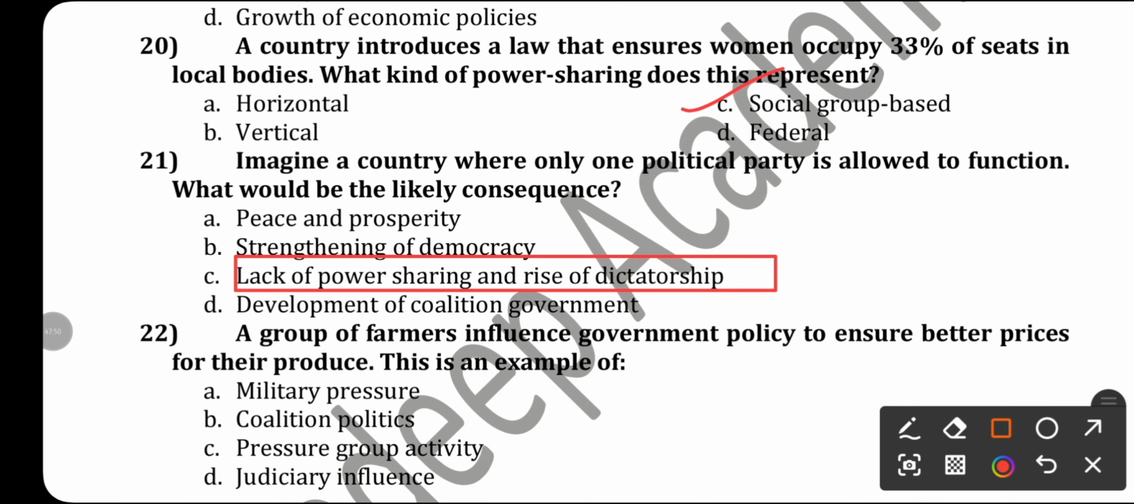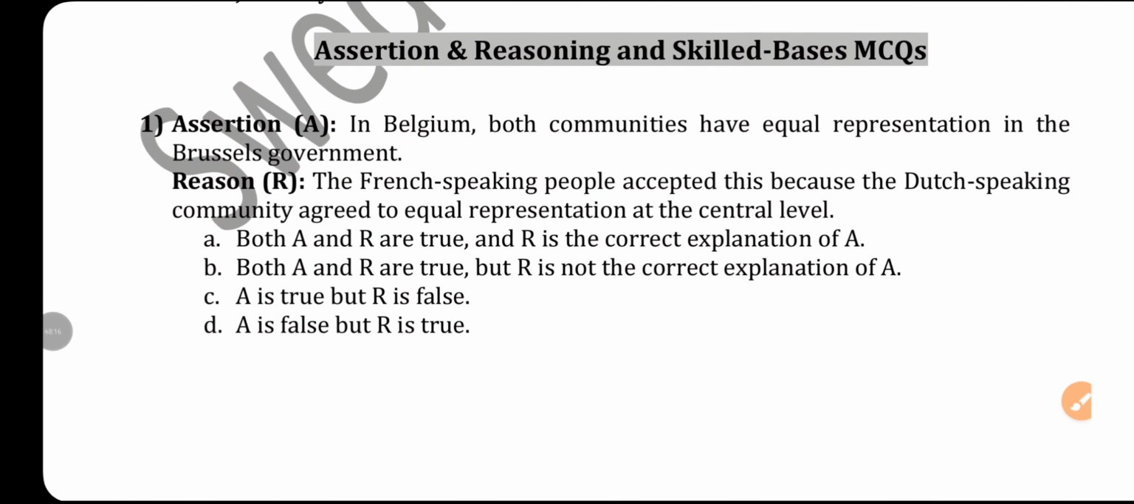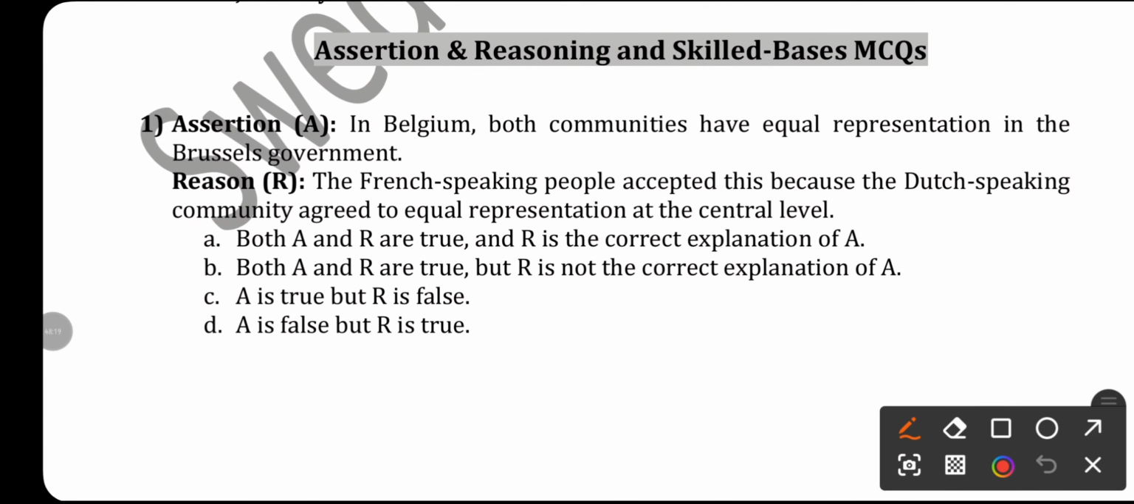Okay. Next, a group of farmers influence government policies to ensure better prices for their produce. This is an example of a group of farmers influencing government policy. It is a sectional interest group. So it is a part of pressure group activity. Okay, so this is all about competency based questions. Now let's do assertion and reasoning and skill based MCQs.